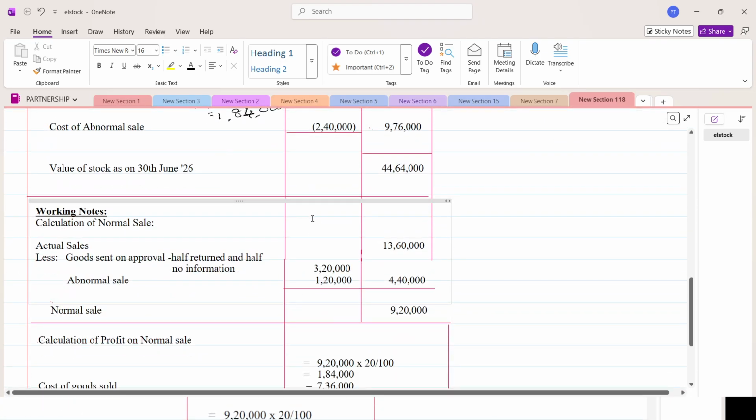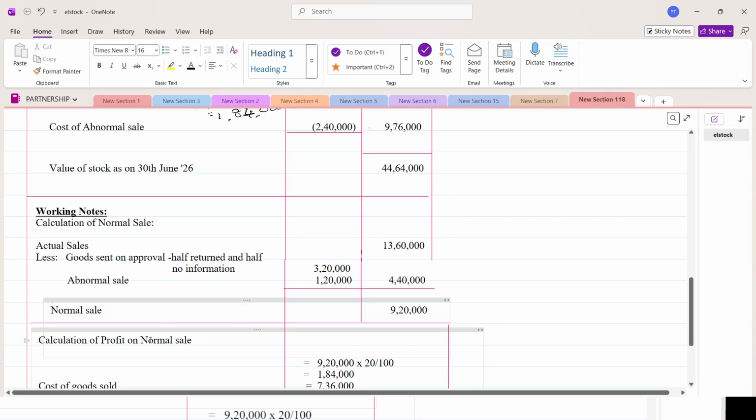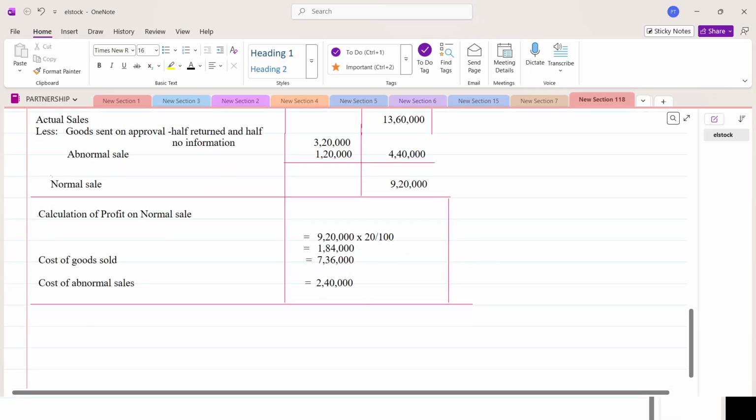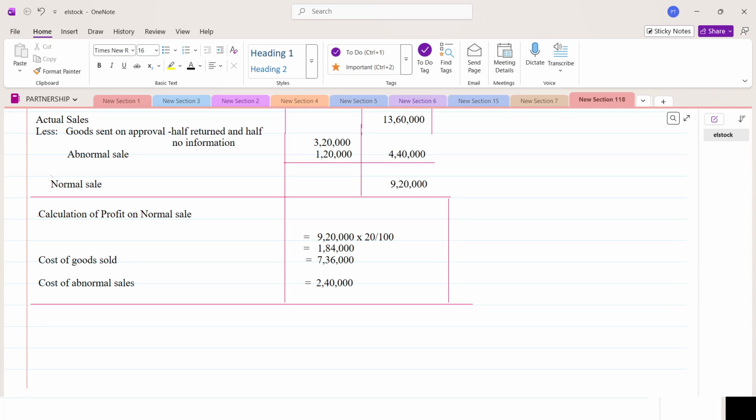Okay. And you have to give the working note for calculation of normal sale and the calculation of profit on normal sale. So you have to do like this and present your answer so that you get the full 10 marks. So you will be easily able to get it.